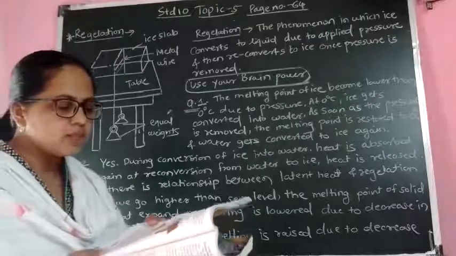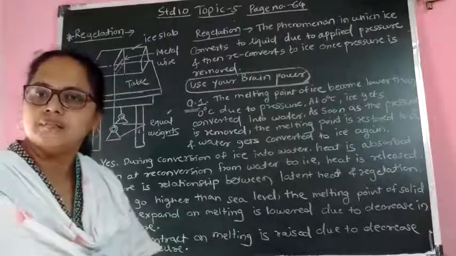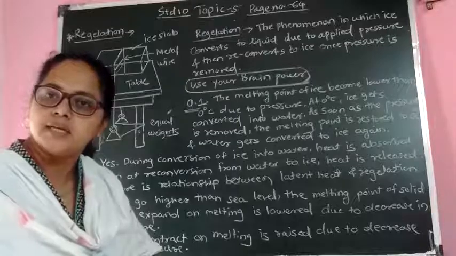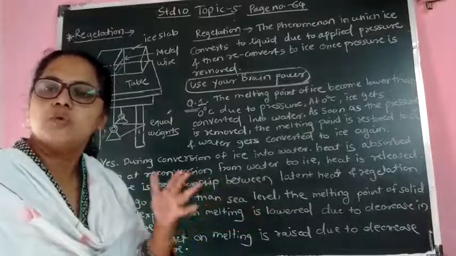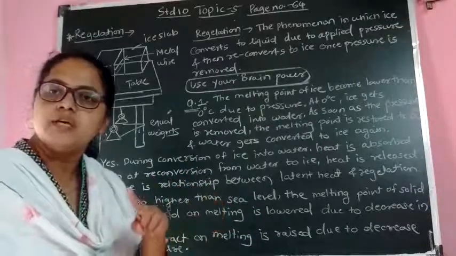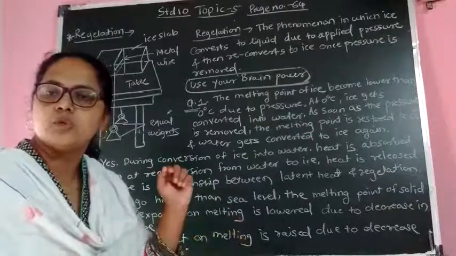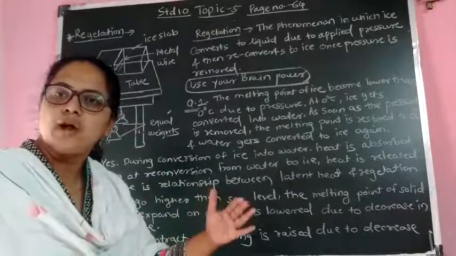Now, next question: is there any relationship of latent heat with regelation? The answer is yes. We know what is meant by latent heat. During the conversion of phases from ice to water, and water to water vapor, heat is absorbed. During reverse transformation, heat is released. Here also ice is first converted into water, and again water is converted into ice.